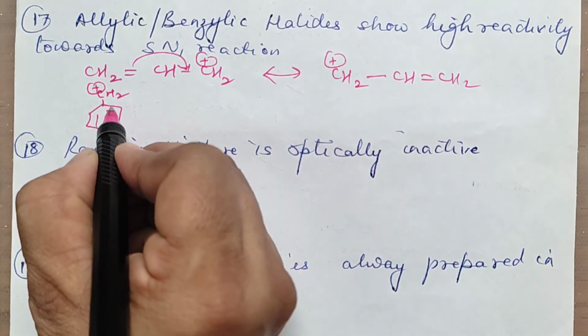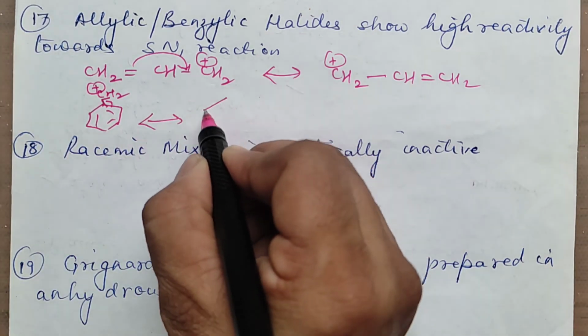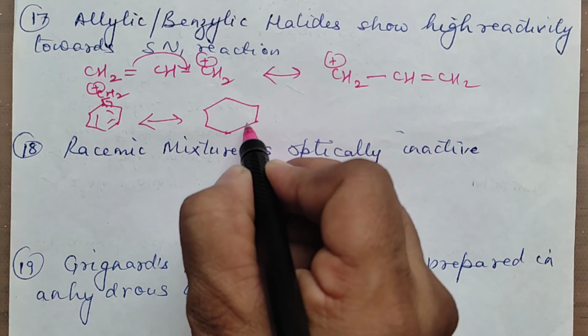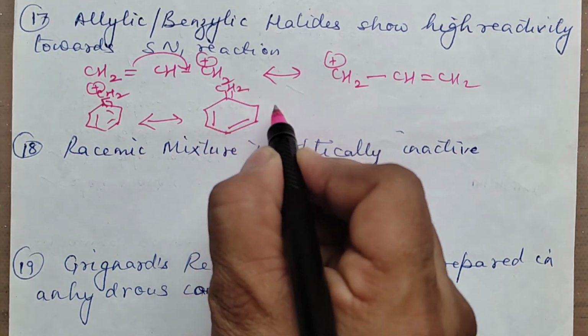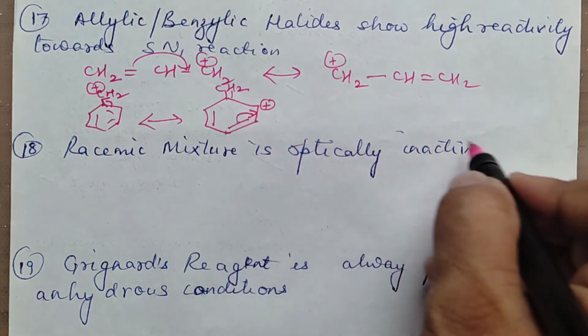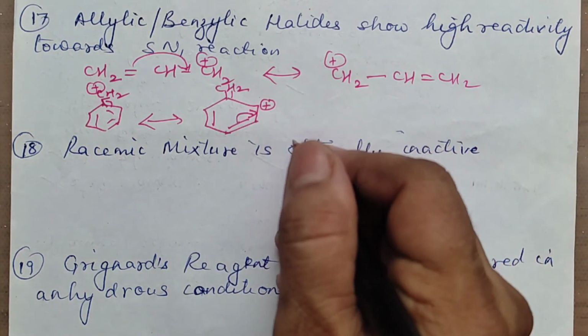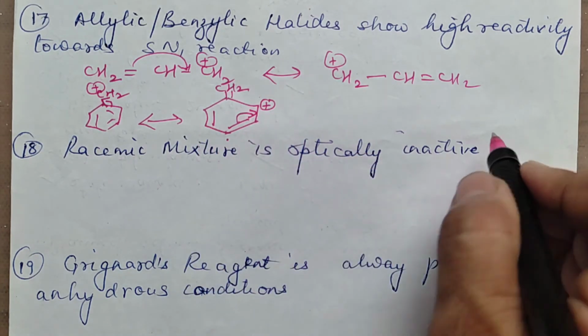So in this, what will be the structure? This will shift here. So when this goes here, you will have the next structure as this will be as such, this will be a double bond CH2 and the positive charge here, and this will further shift. You can go on drawing the resonating structures. So this will go here, means positive charge, again it will come and complete the resonating structures.